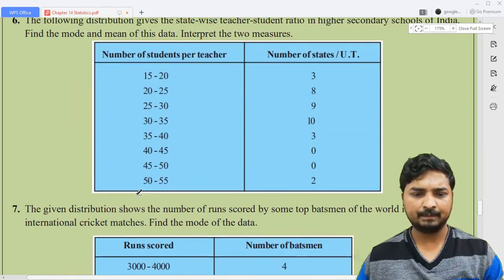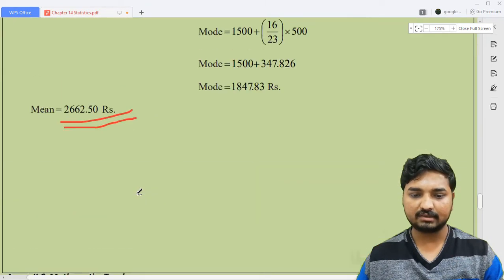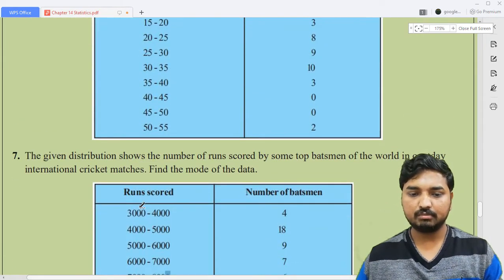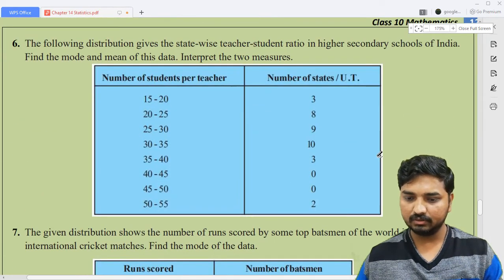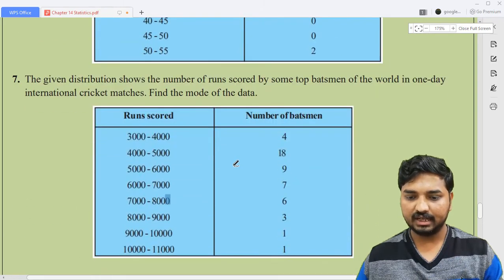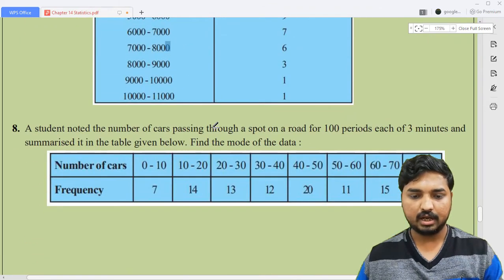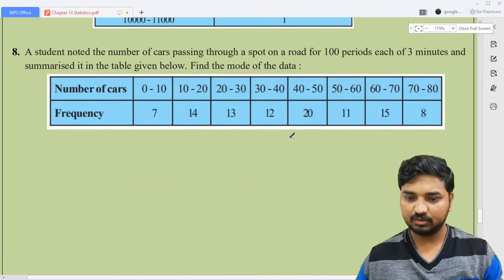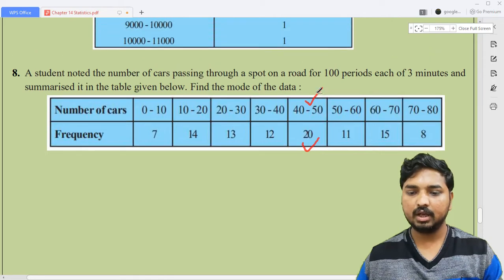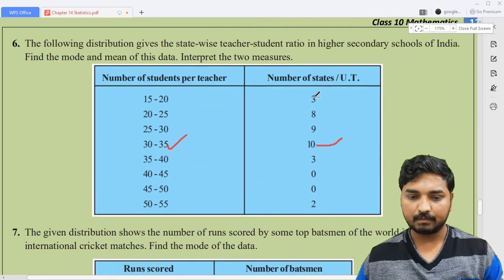There's no difficulty. Okay, so I will just show you what the modal class is here. Okay, now look here. So in question number 6, look here, what is the highest frequency? 10. Okay, so that will become the modal class. Okay, so in the next question, what is the highest frequency? So 18 is the highest frequency. This will become the modal class. Okay, and in the last question, what is the highest frequency? 20, 14. Okay, like this. So this is actually the highest frequency. This will become the modal class. Okay, one thing you need to understand here.